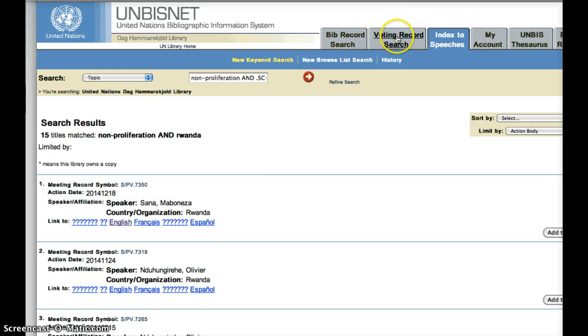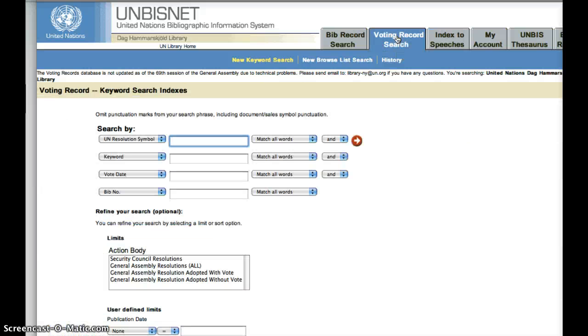The voting record search is the second place I want to show you. For this you're going to actually get voting records. The way you're going to do that, again, you're going to go to keyword. This one doesn't give you as many choices. So let's go ahead and try again, non-proliferation.